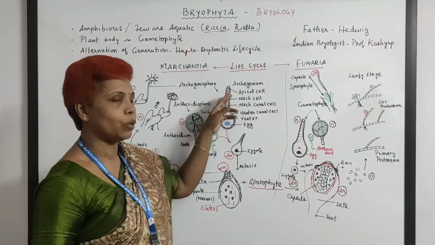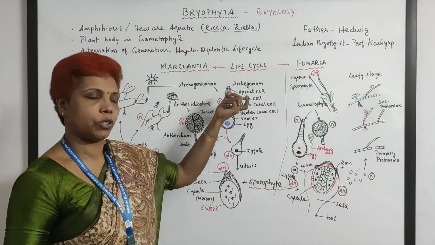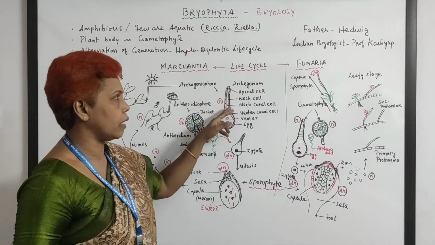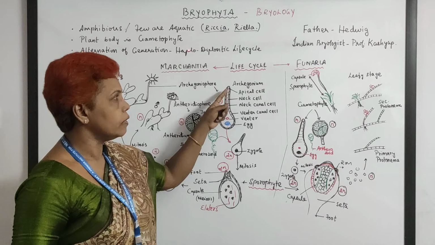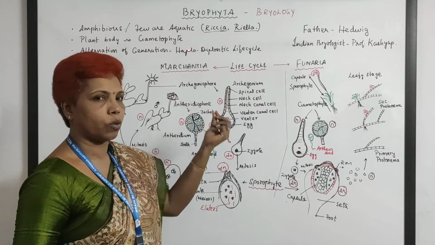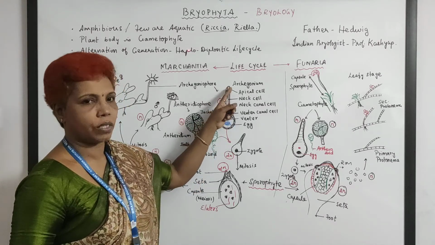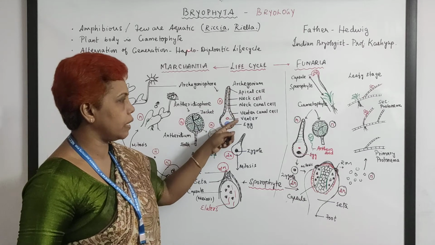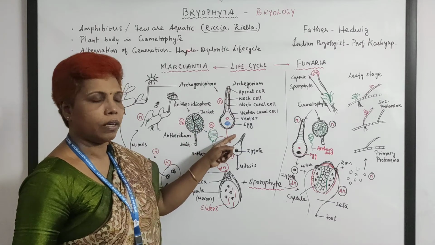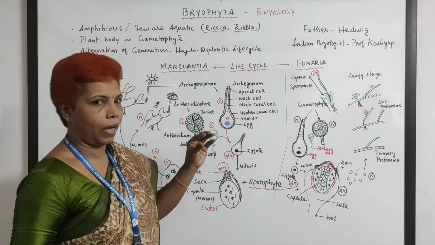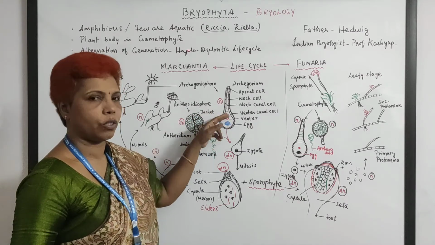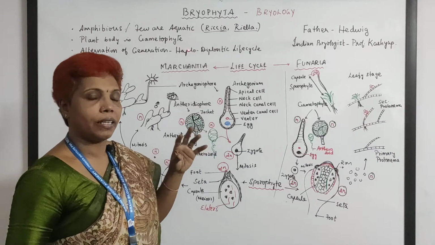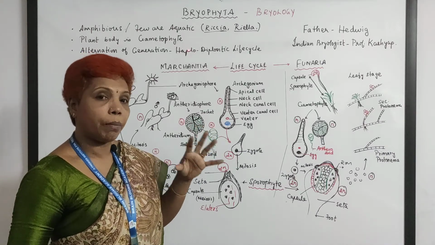And when you come down, this is the flask shape with the neck cells. The outer line is the neck cell, inside there is a neck canal cell, and the tip will be open, closing like an apical cell. On the lower side there is a venter canal cell, and there will be a big egg, and just above that there will be a venter to protect this egg. And the egg is the female gamete.